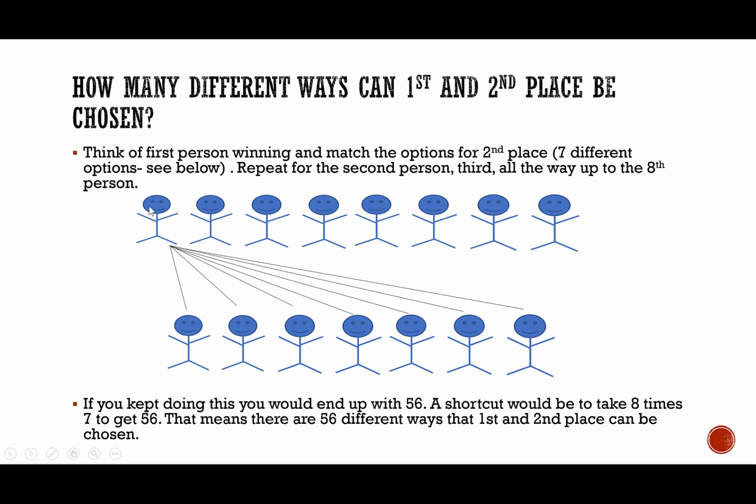What if instead of the first person winning, this person won? Here we would have another 7 options. Go to the third person winning, another 7 options. So essentially what we're doing, we're going to take 8 times 7. That would give us 56 options or different ways that first and second place could be chosen.